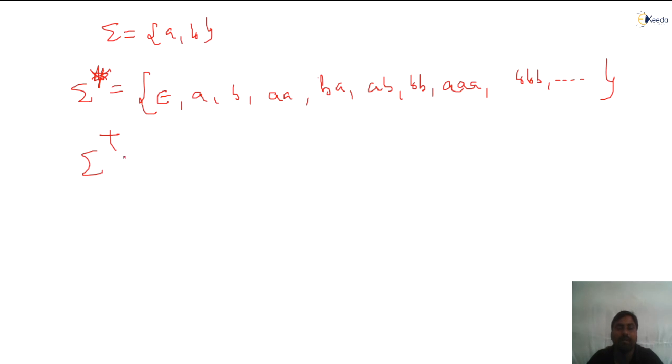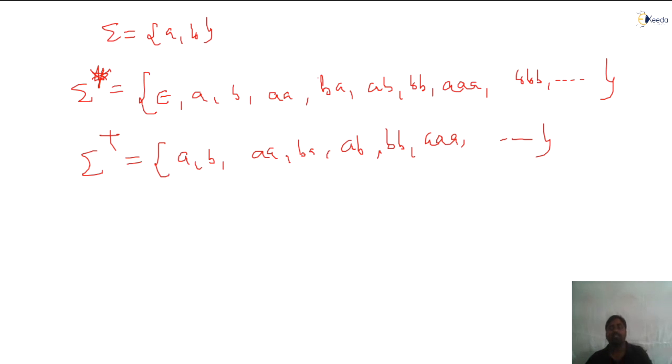What is the sigma plus? Sigma plus does not contain 0 length. It starts with 1 length. A comma B is 1 length, then 2 length: AA, AB, BA, BB, and then 3 length. So like this is sigma plus. Are you getting? Sigma star is including epsilon, sigma plus is excluding epsilon. That you would understand now.